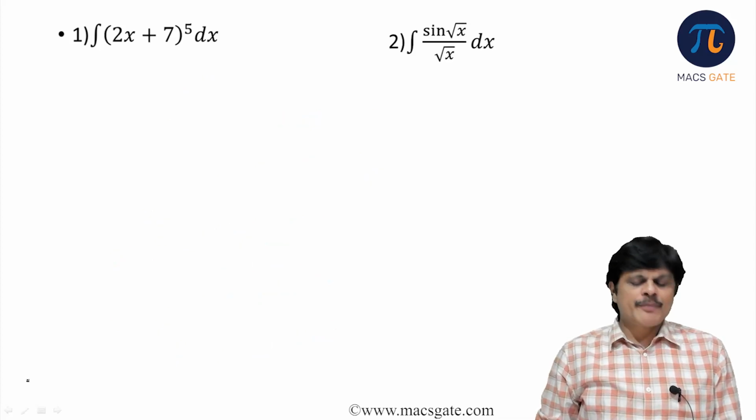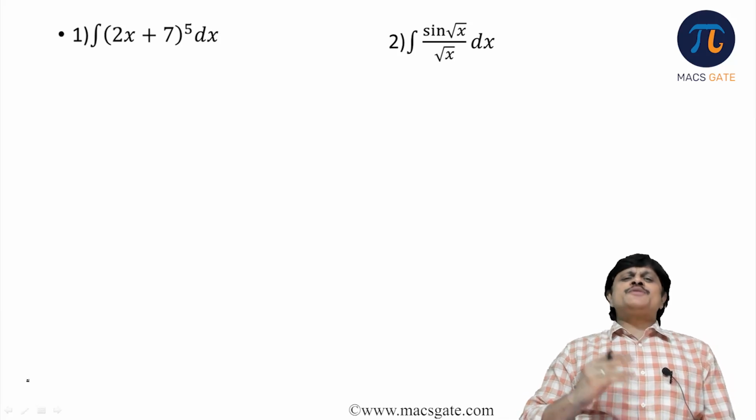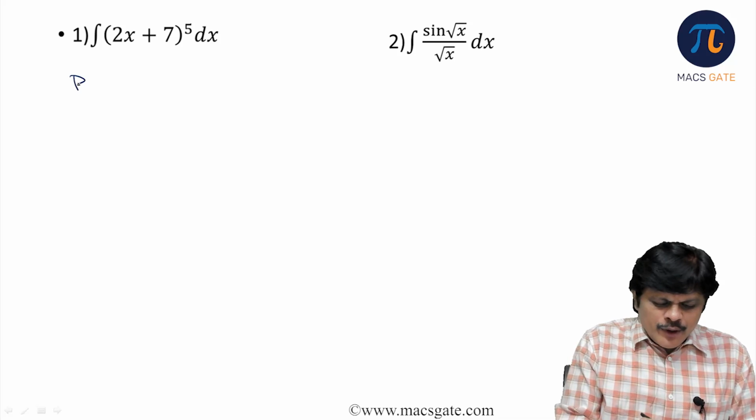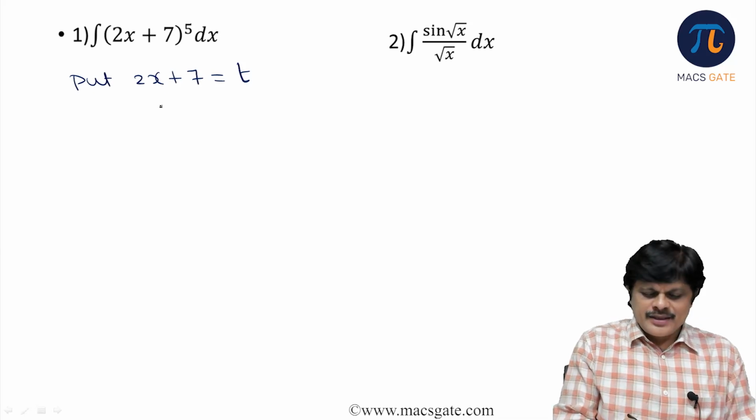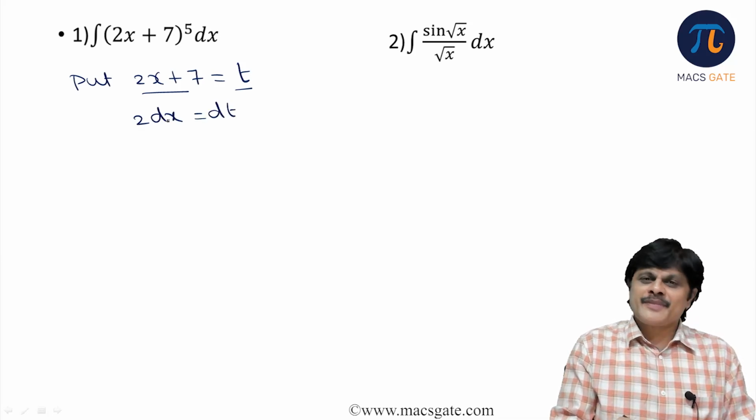Now let us see the following problems. By making some substitution, you can make these problems very simple. Let us see the problem. First problem. What you do is you put 2x plus 7 is equal to, say, t. So differentiating, the differential of this is equal to the differential of this. What is the differential of this? 2 into dx is equal to dt.